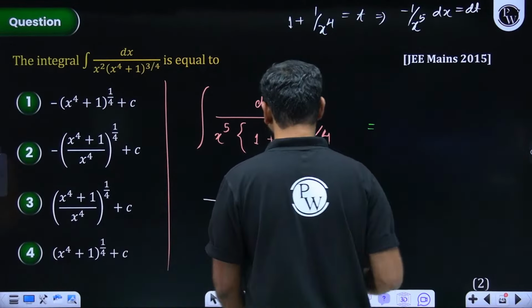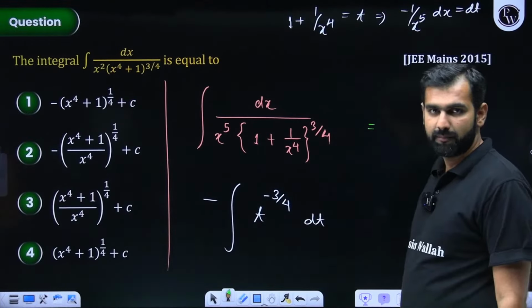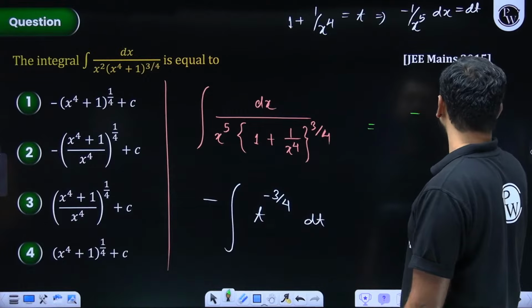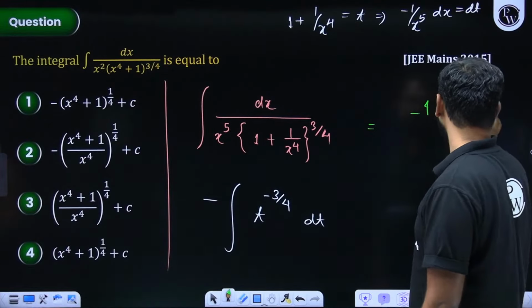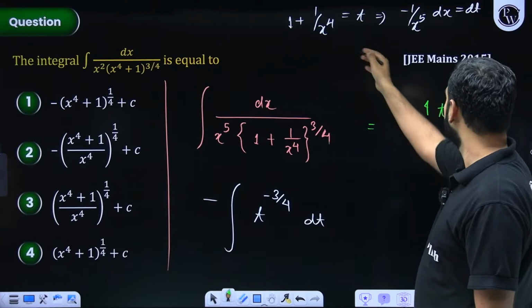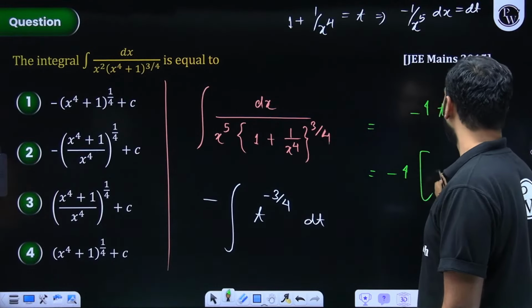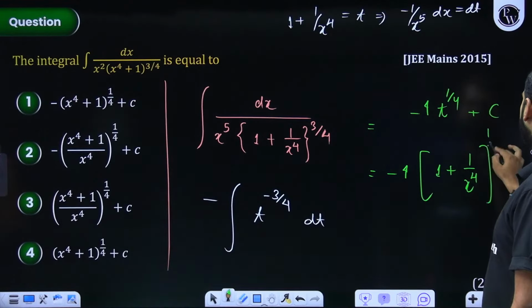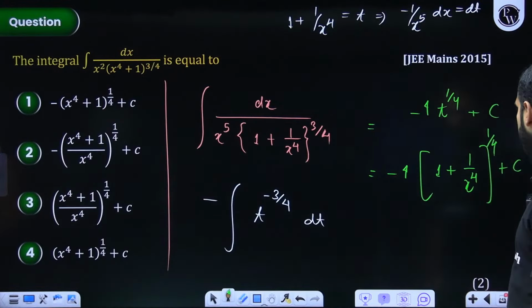How will you do it? I hope t to the power n plus 1 upon n plus 1. So minus 3 by 4 plus 1 is 1 by 4. So it will be minus of t to the power 1 by 4 upon 1 by 4. So that 4 comes to the front plus c, and t you substitute by this. So it should be minus 4 times the whole of 1 plus 1 by x to the power 4, the whole raised to the power 1 by 4, plus c. Everybody understood this? You simplify this and match it with one of the options, you get your final answer.